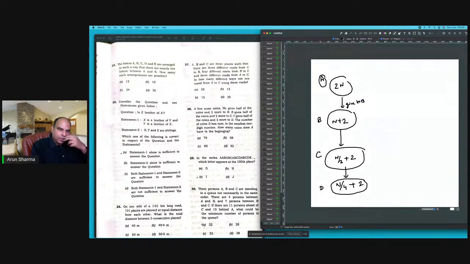The number of coins D has now is the smallest two-digit number. So the smallest two-digit number is 10. So n must be, if you solve n by 4 plus 2 as 10, you'll get n by 4 is 8, and that means n is 32. So n is 32, and that means how many coins does A have in the beginning? It's 64. And just run it through. 64 will become 34. 34 will become 19.